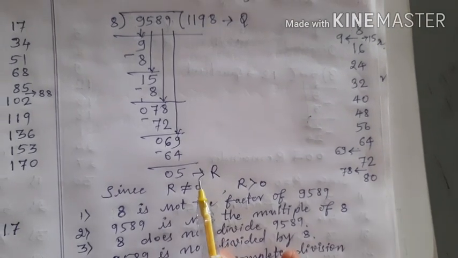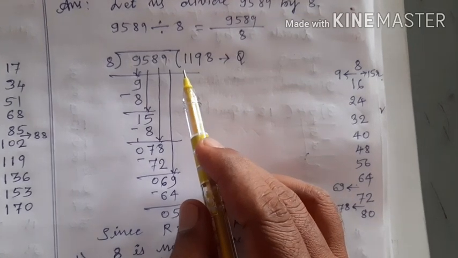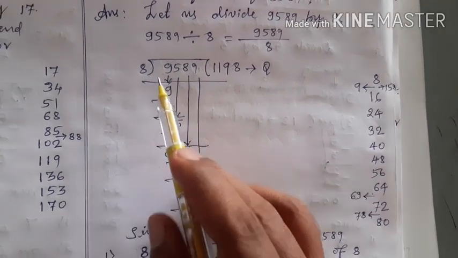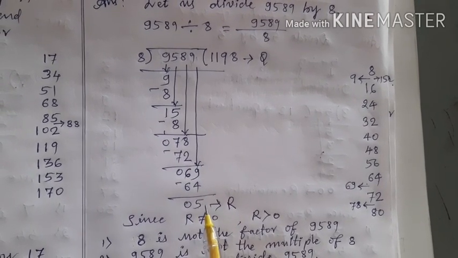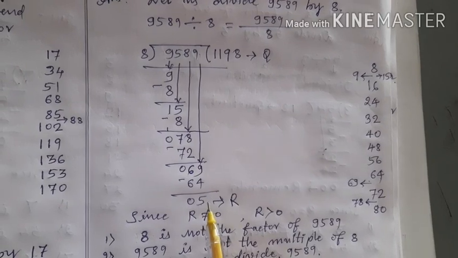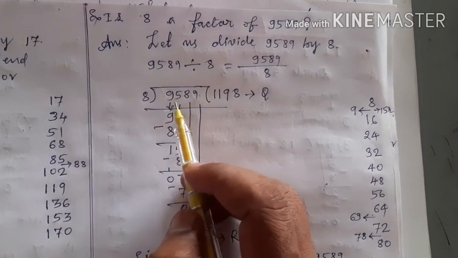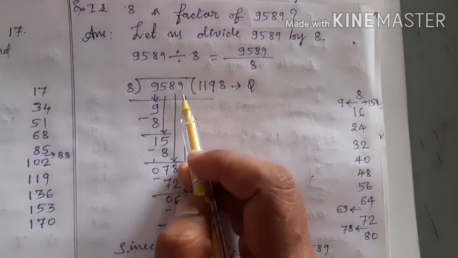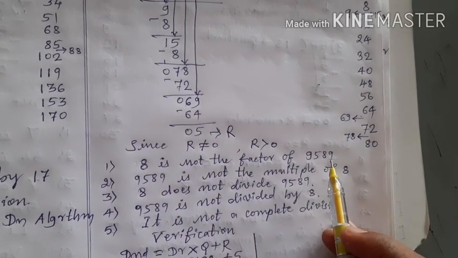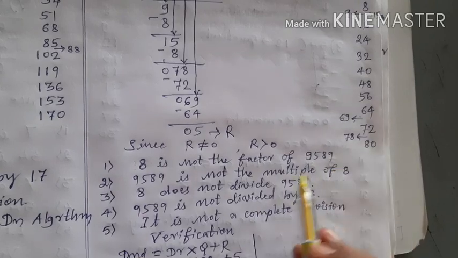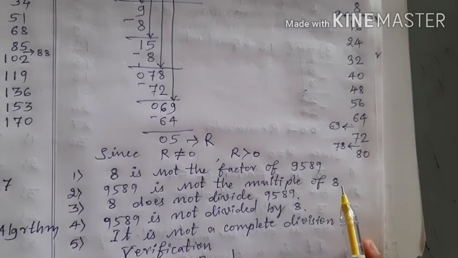That is, you started to divide 9589 by 8, and you got the remainder equal to 5, which is not equal to 0. If the remainder is not equal to 0, then you should take the decision that 8 is not a factor of 9589. And the second decision we can take is that 9589 is not a multiple of 8.